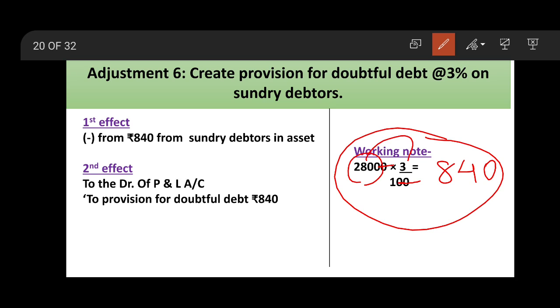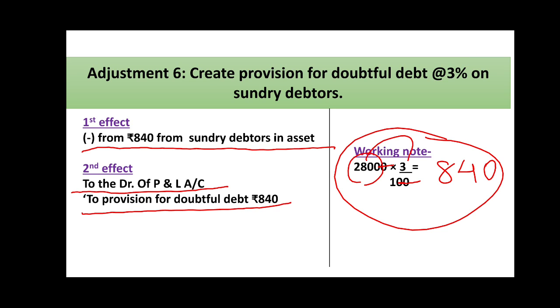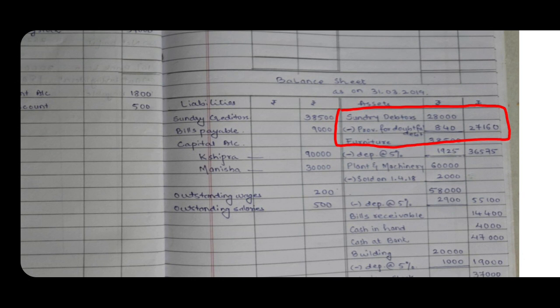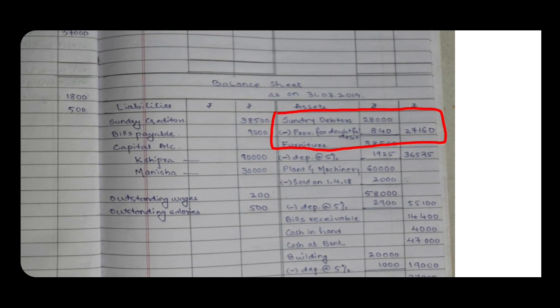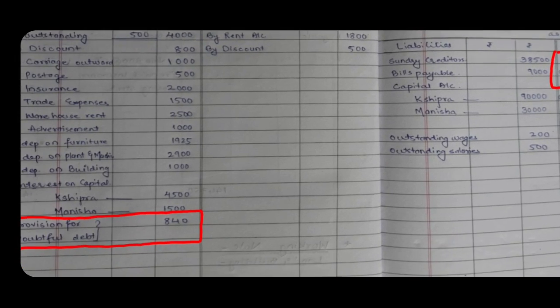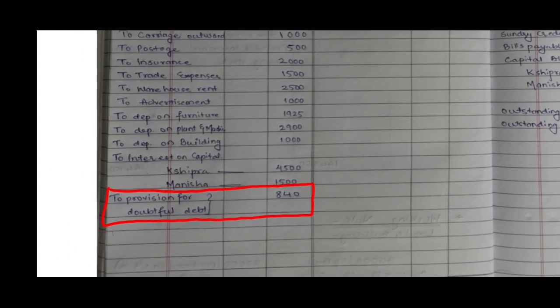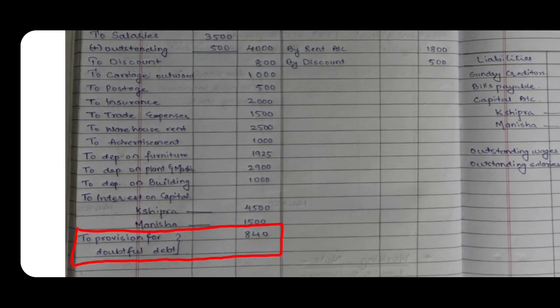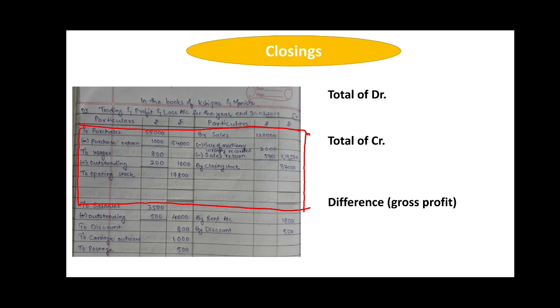It is provision on doubtful debt on debtors. So it is deducted from sundry debtors in the assets and it is transferred to the debit of profit and loss account, writing to provision for doubtful debt. In this way, it is deducted from the debtors. After calculation, the amount is taken out to the debit side of profit and loss account, writing to provision for doubtful debt, 840 rupees. After all this adjustment, we'll go for the closings.